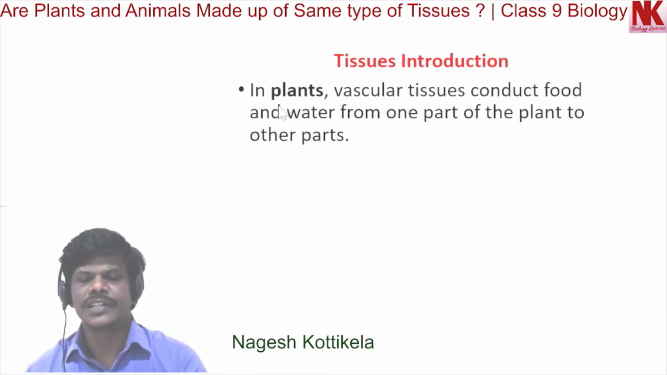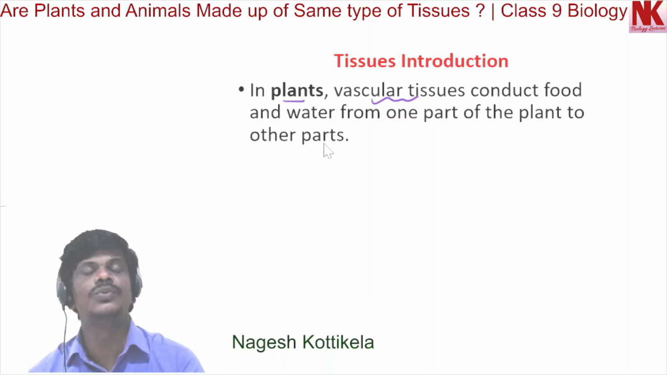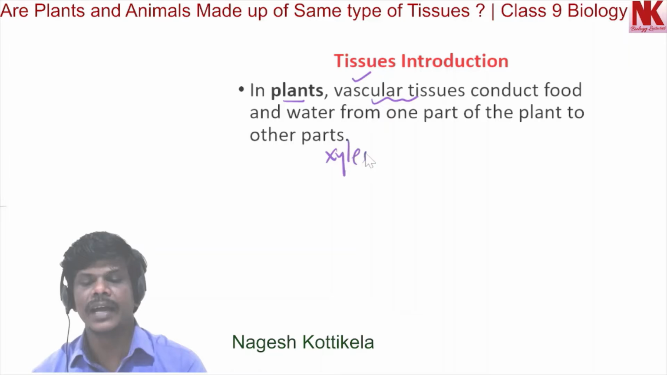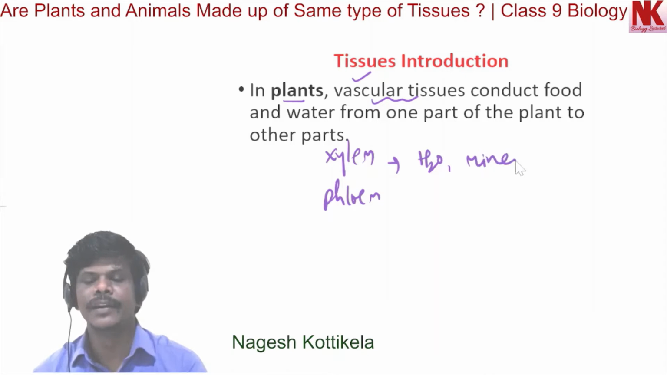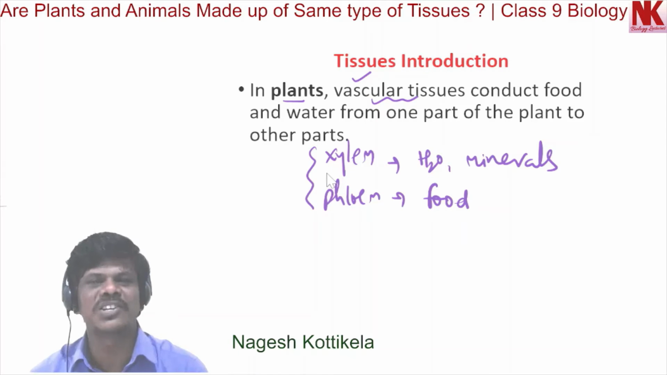Now let's discuss the plants. In plants, vascular tissues conduct food and water from one part of the plant to other parts. These vascular tissues include xylem and phloem. Xylem transports water and minerals. Phloem transports food materials. So they are performing different functions. That is what we call specialization, that is what we call differentiation.